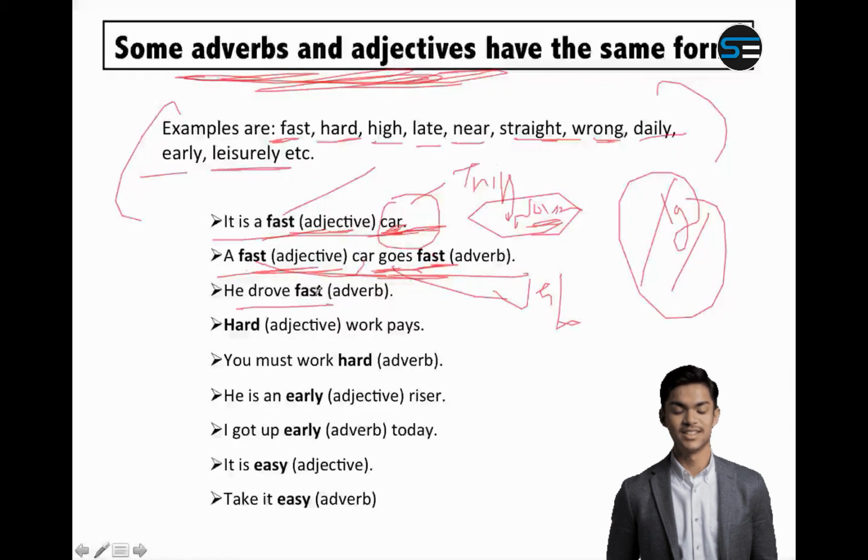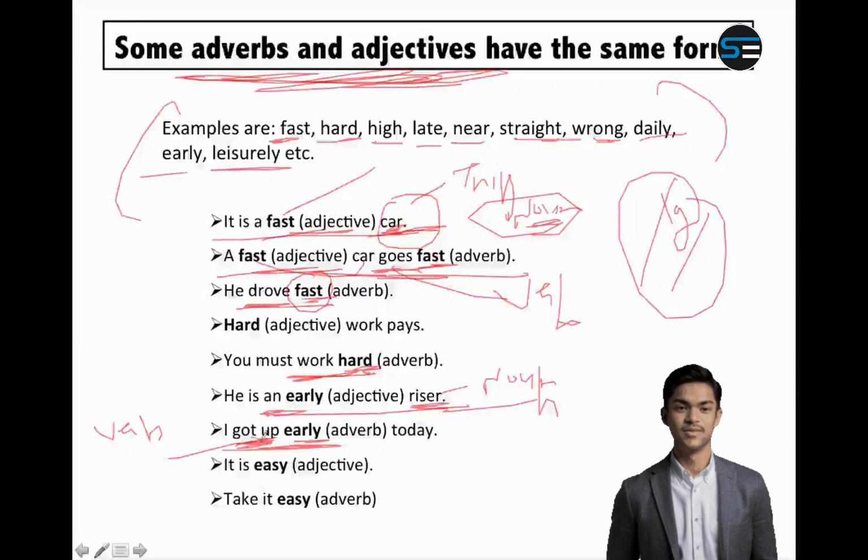Next, he drove fast. Here fast becomes an adverb because it is telling me something about drove, so drove is a verb, so fast becomes an adverb. Similarly, you must work hard. Here must work is a verb, therefore hard becomes an adverb. He is an early riser. Here riser is a noun because riser is a person, so it is a noun, person, place, thing, and early becomes an adjective. If you say I got up early, here it is for got up, which is a verb, so early becomes an adverb because it is telling me something about the verb. So like that, these words are used as adjective also and adverb also.